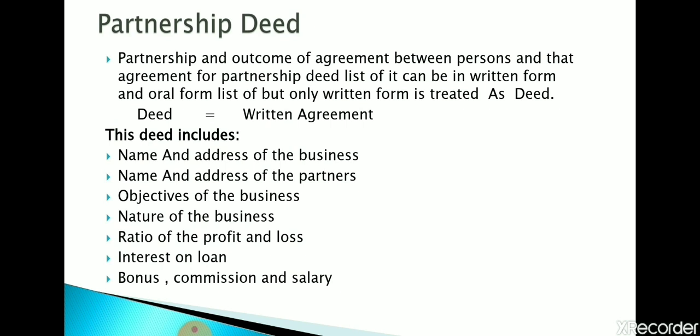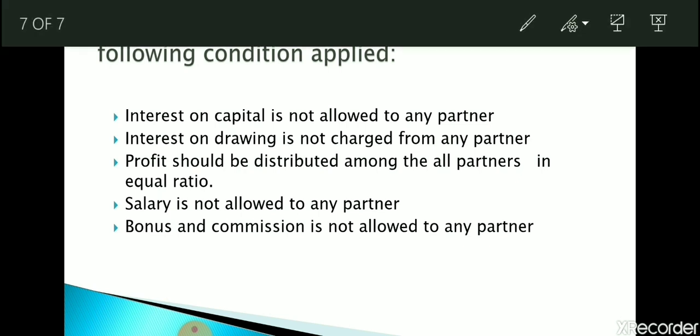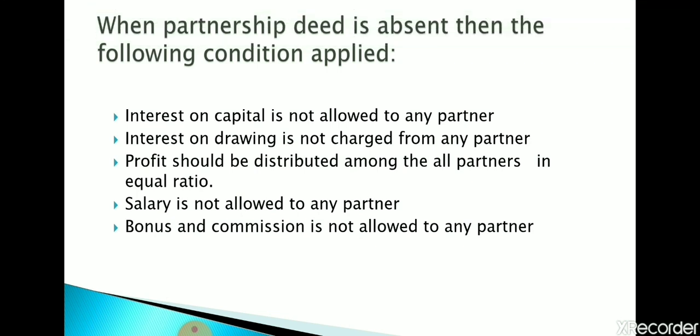This includes name and address of the business, name and address of the partners, objectives of the business, nature of the business, ratio of the profit and loss, interest on loan, and many more, etc. The following conditions apply if the partnership deed is absent. It means when the partners have not entered into any contract, at that time the following conditions are applied.